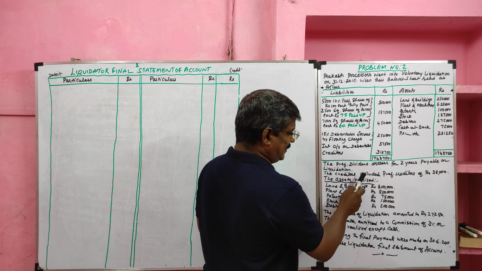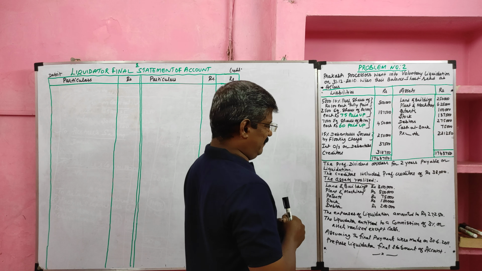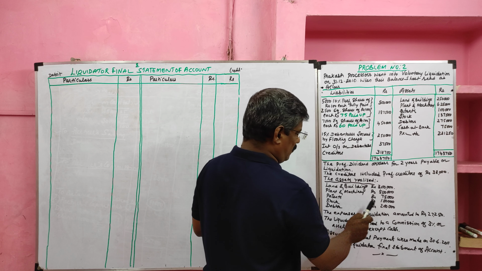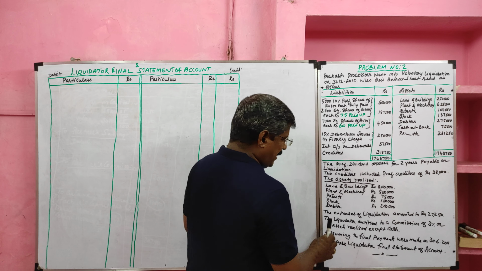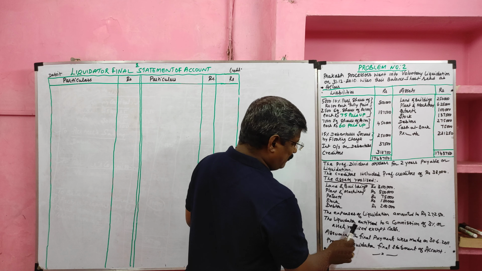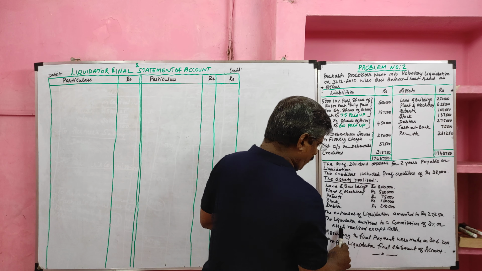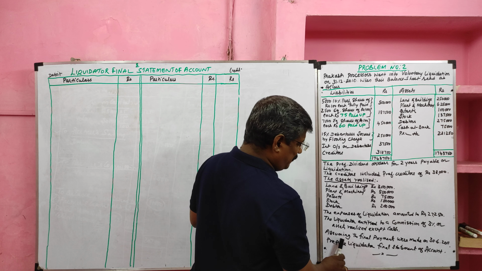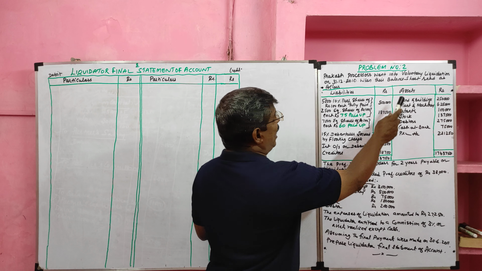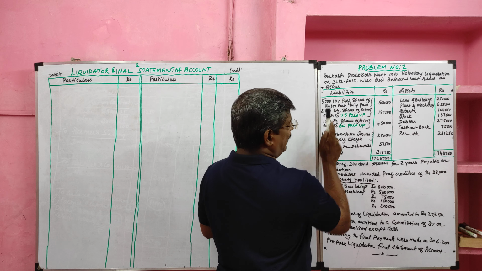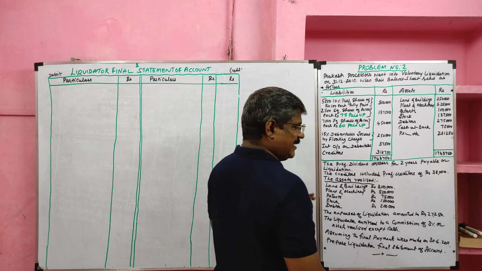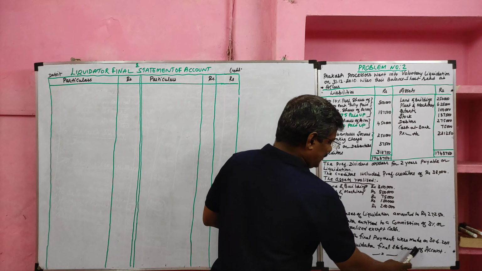Then the realized value of assets are given. Land and building 3 lakh, plant and machinery 5 lakh, patent 75,000, stock 1 lakh 50, debtor 2 lakh. The expenses of liquidation amounting to 27,250. The liquidator is entitled to a commission of 3% on all assets realized except cash, assuming the final payments were made on 30th June 2017. So after 6 months from the date of liquidation, all payments were made. Prepare liquidator final statement of account.